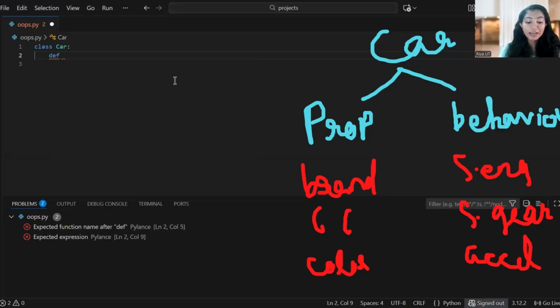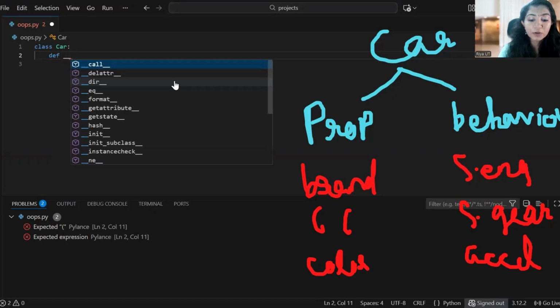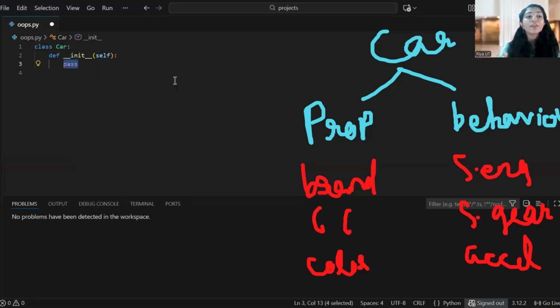Then here we are using an inbuilt method, the init method. How to write the init method? You have to put 2 underscores before, then write init, and put 2 underscores after. So this is what we call the init method, or we can also call it the dunder init method. Dunder means double underscore before and double underscore after.